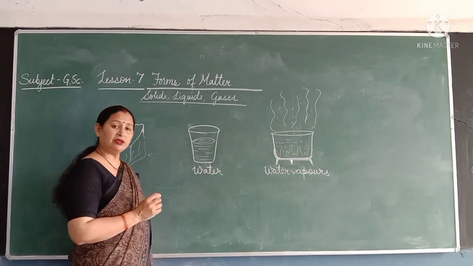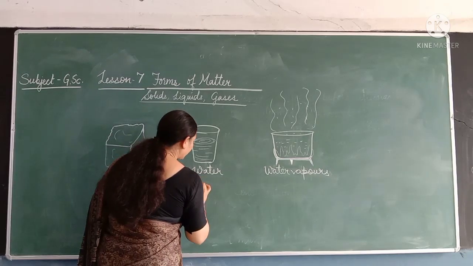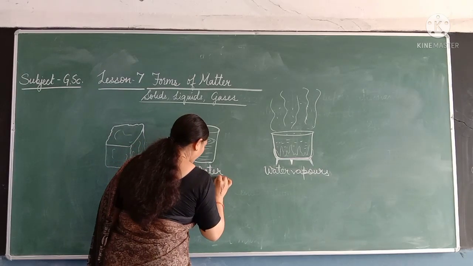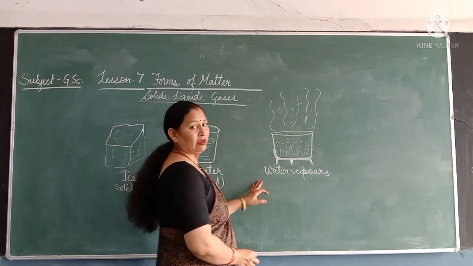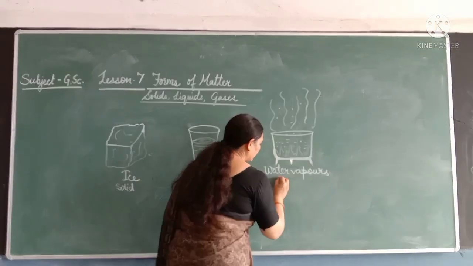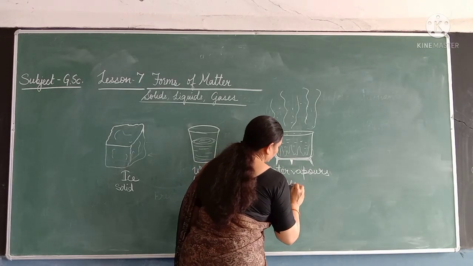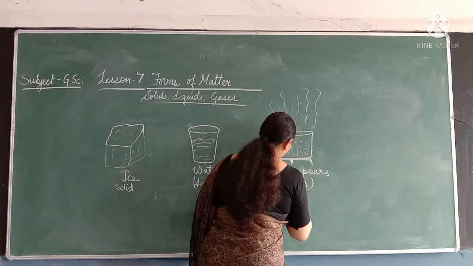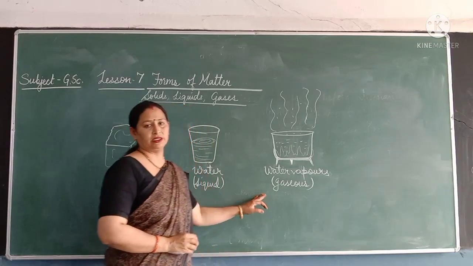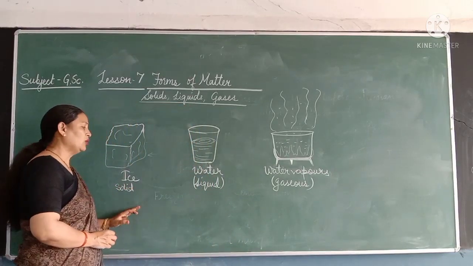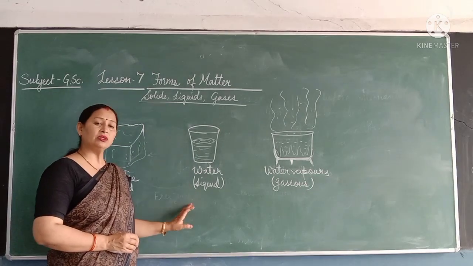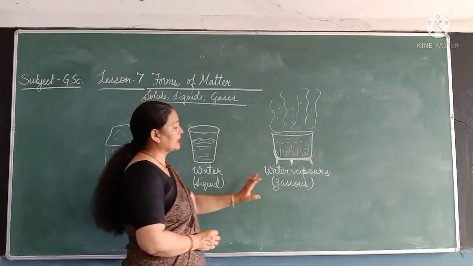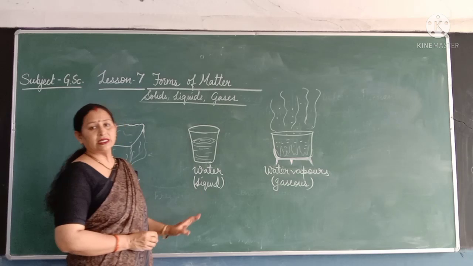Water that we generally drink is the liquid form. Water vapors are the gaseous state. So students, how does a solid change into a liquid and how does a liquid change into its gaseous state? Let us discuss it.